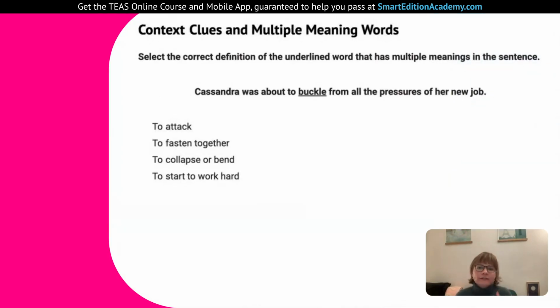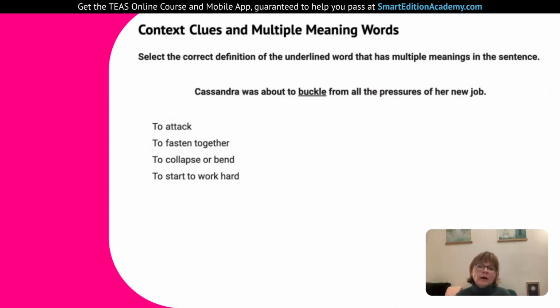Select the correct definition of the underlined word that has multiple meanings, but in this sentence. So in this case, we have a word that in life can have different meanings, but we need to look at it in the context of this sentence. So these are kind of tricky because they'll often choose a secondary definition, not the most normal way we use the word. Let's take a look.